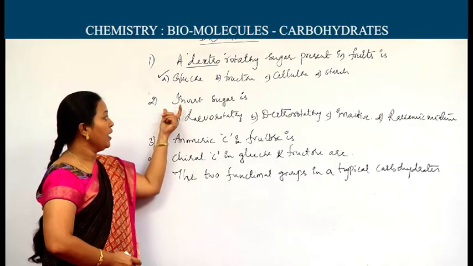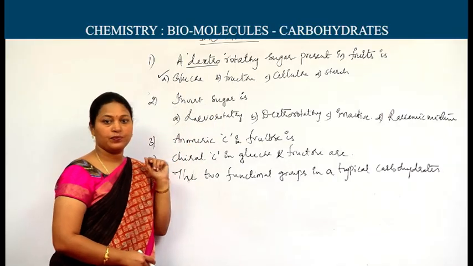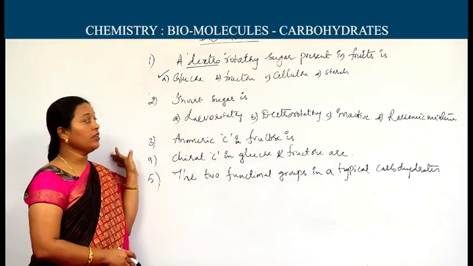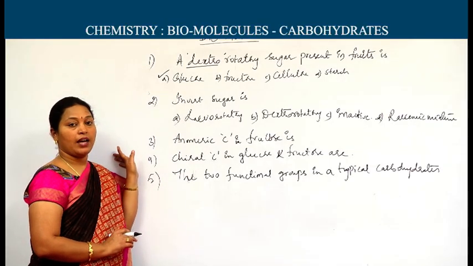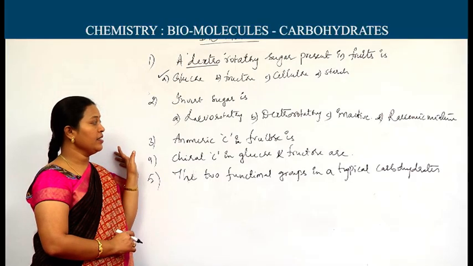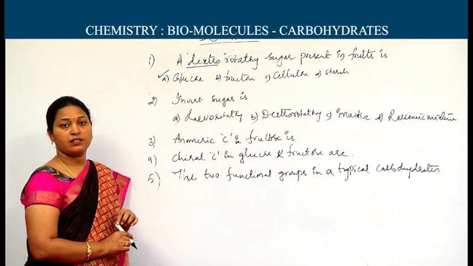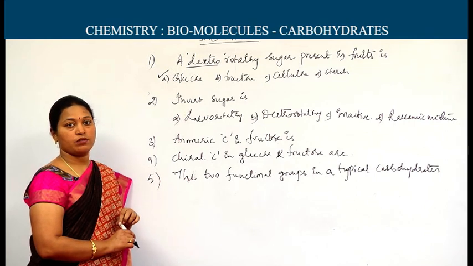Next question. Invert sugar is... Actually, invert sugar is levorotatory. As I said previously, when sucrose is hydrolyzed, it forms two monosaccharides, glucose and fructose.